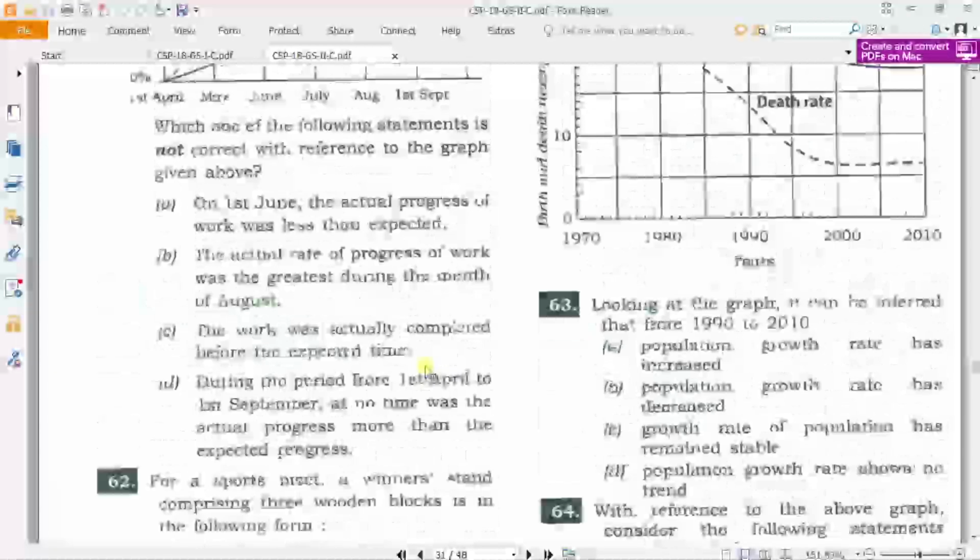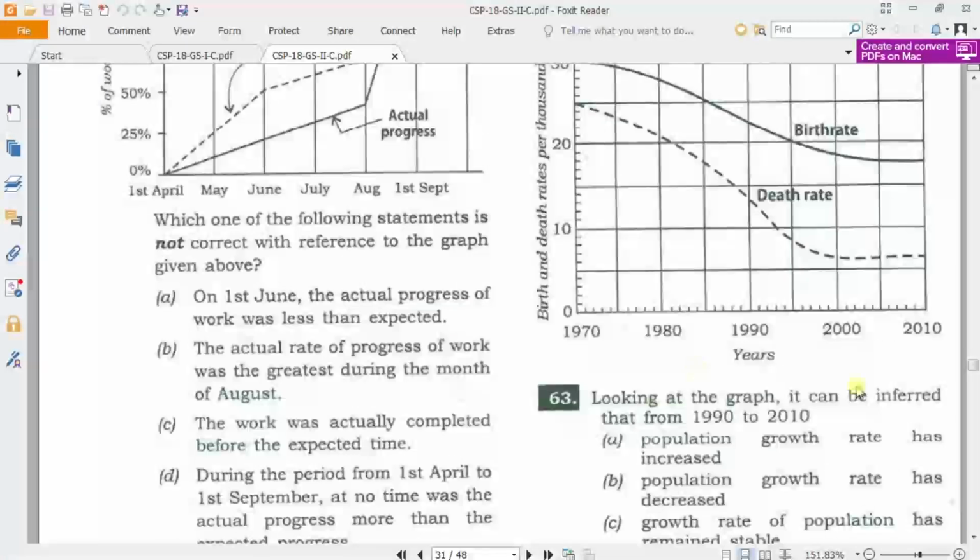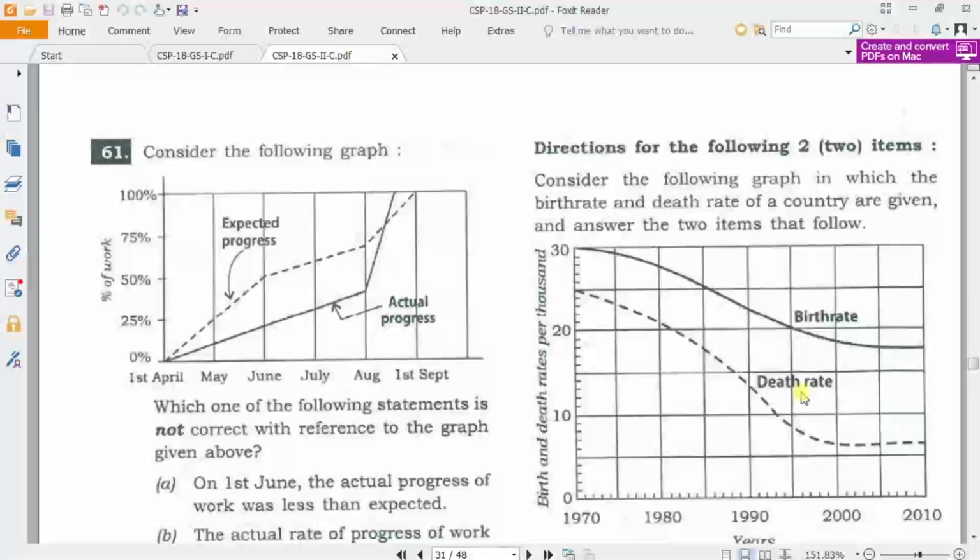These are again simple questions, but it will take some time to understand and some time to come to the conclusion and answer. So it will take some time.